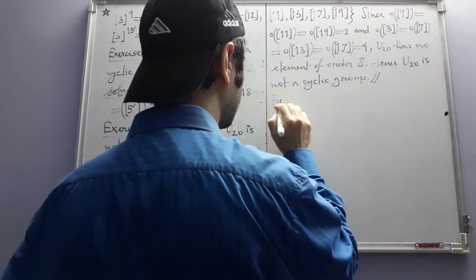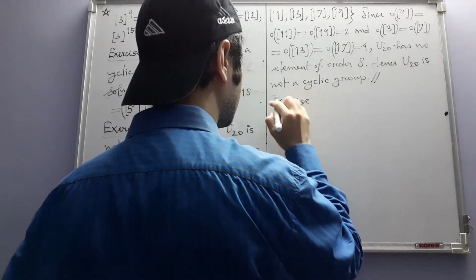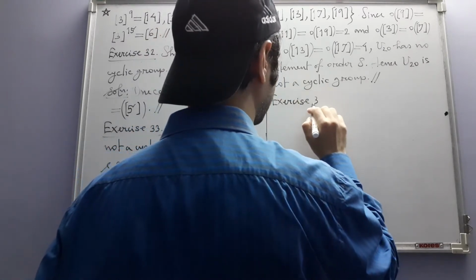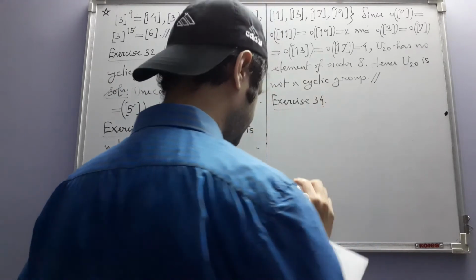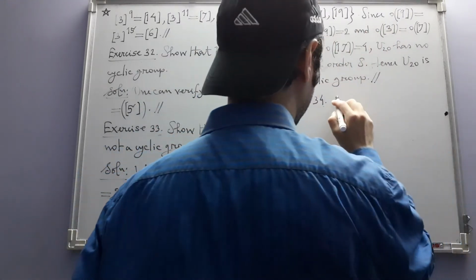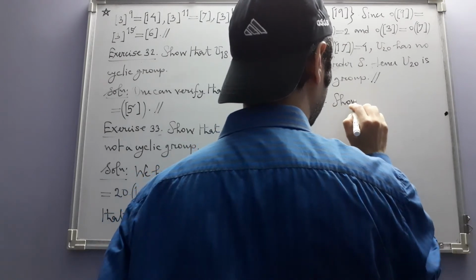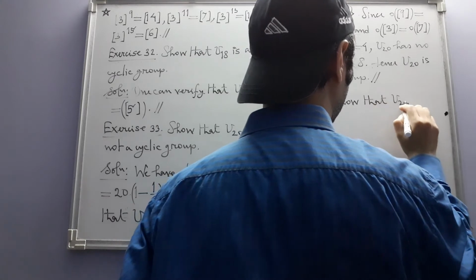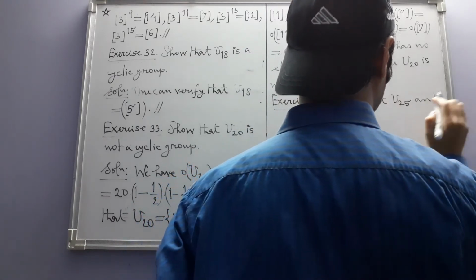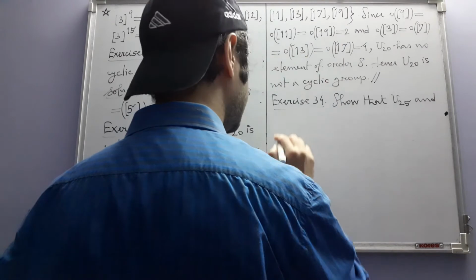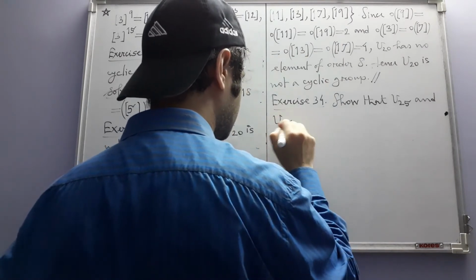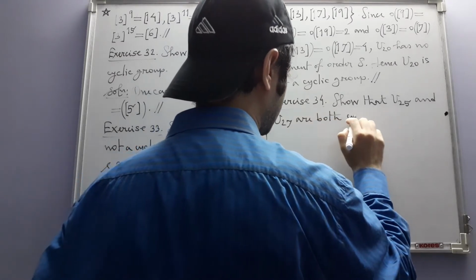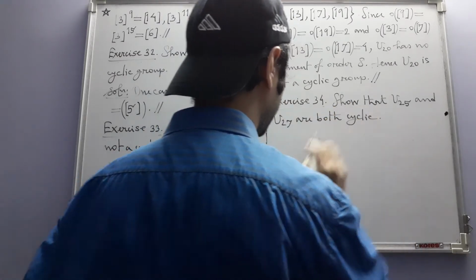So this is exercise 34. Show that U25 and U27 are both cyclic.